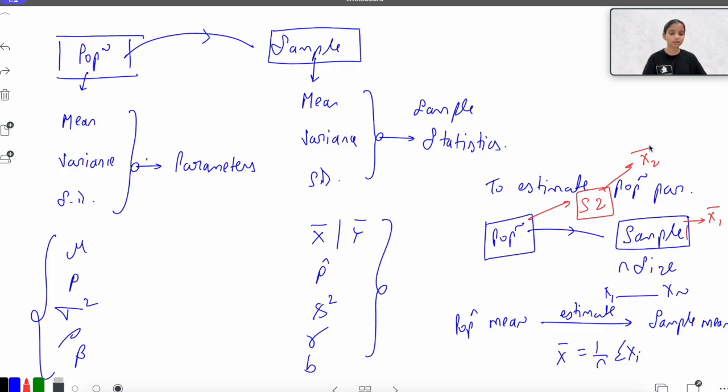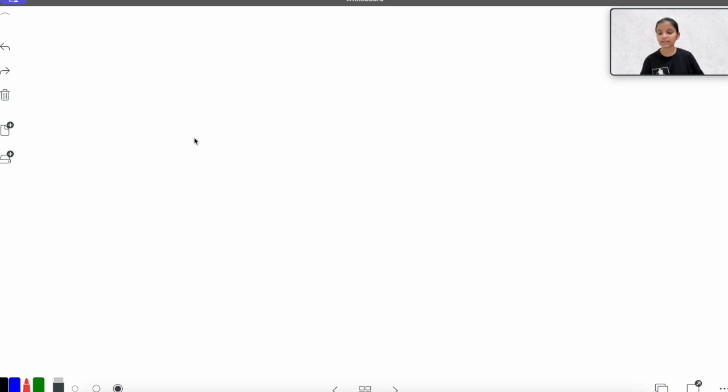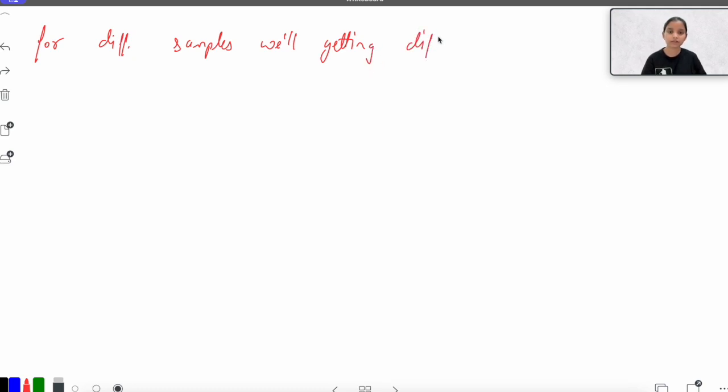So for every different sample I draw from the population, I will get a different sample mean. That means my sample mean would follow a certain kind of distribution. We are saying that for different samples we'll be getting different x bar, that means the sample mean would vary, but my population mean is fixed. The population mean is fixed, it would not change.